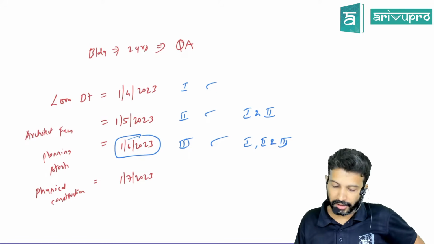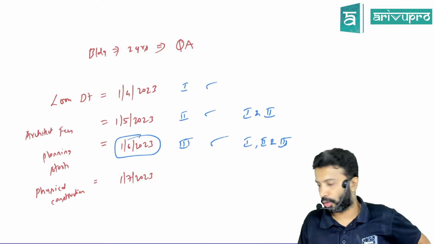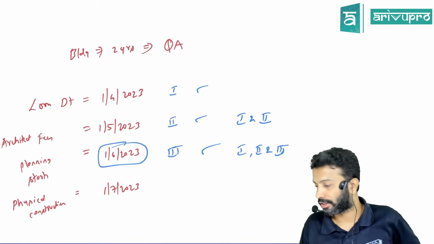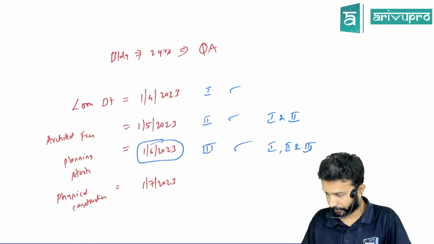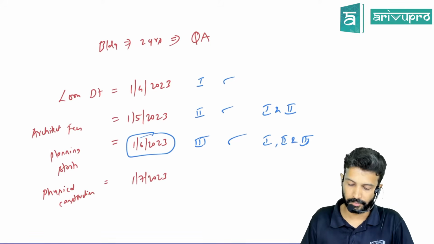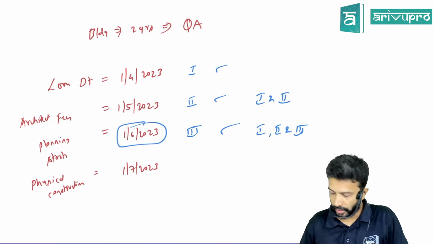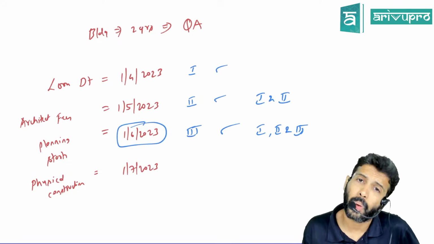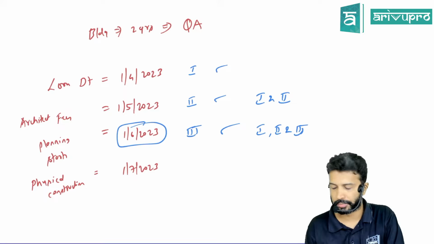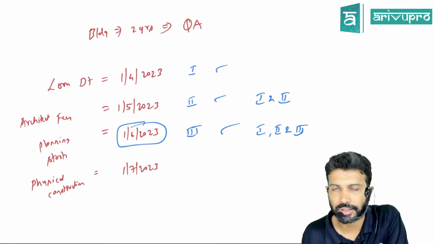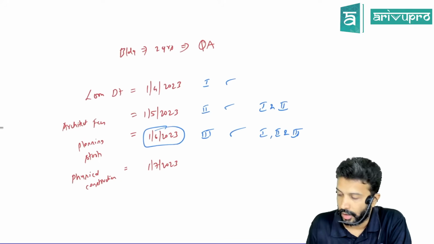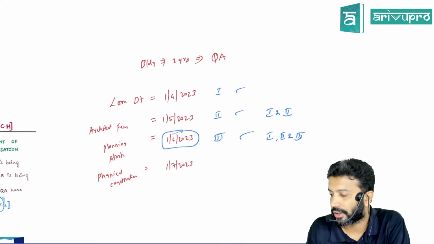Some architects only plan, some also execute. They have both the arrangement. That depends. Not necessary that they have to only plan. Doesn't matter. Architect fees is also a part of qualifying assets. That is also an expenditure. So even that is considered as an expense related to qualifying asset. Okay. Move forward, or any other doubt?